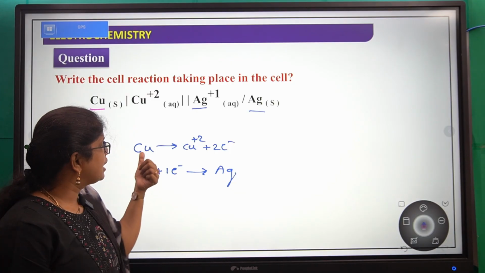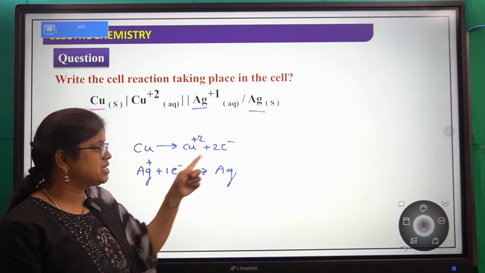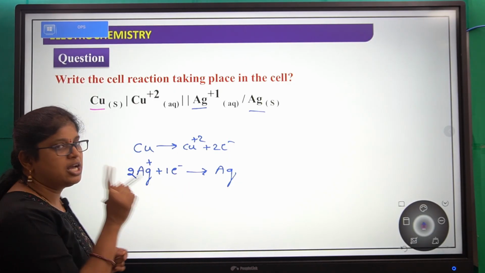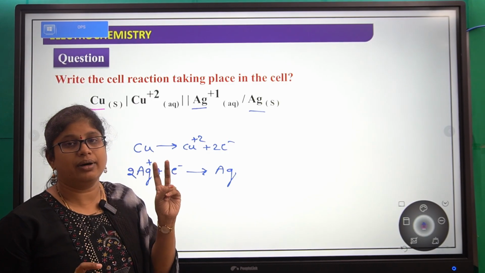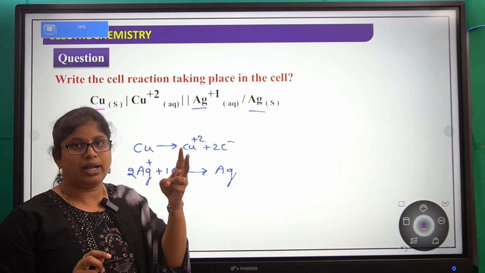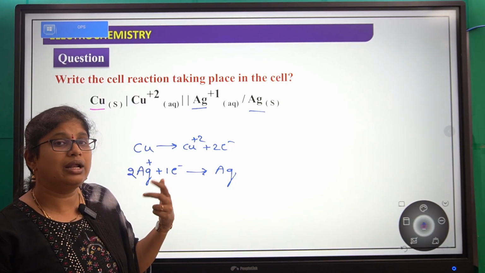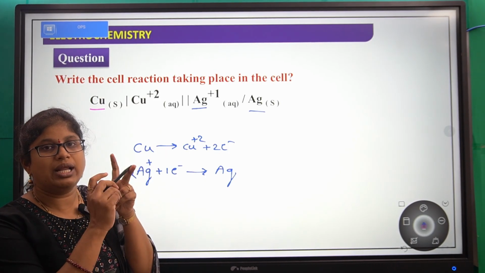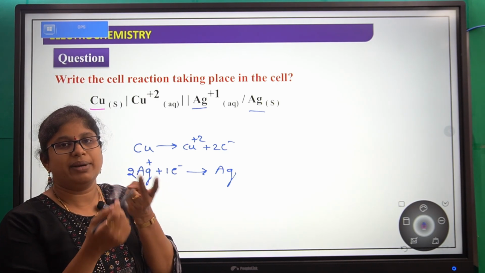But here copper lost how many electrons? 2 electrons. So to cancel these 2 electrons, we should take 2 silver plus ions. 1 Ag plus takes 1 electron, but 1 copper loses 2 electrons, and those 2 electrons can be accepted by 2 Ag plus. Why? Because 1 electron is accepted by 1 Ag plus and the second electron by the second Ag plus.